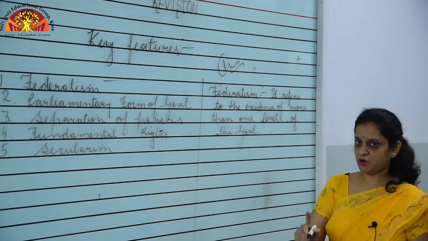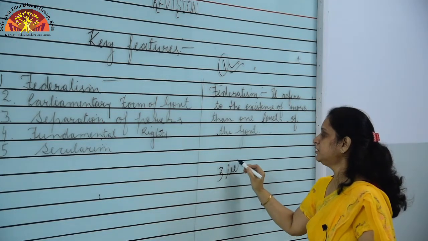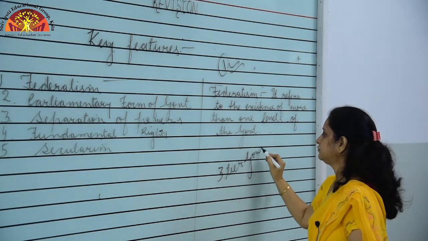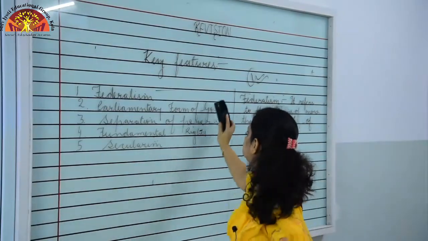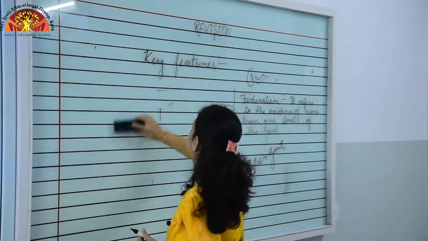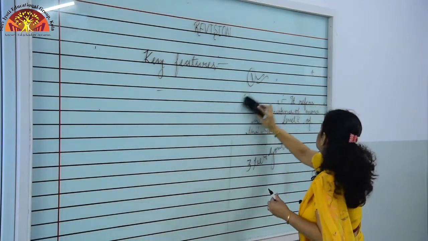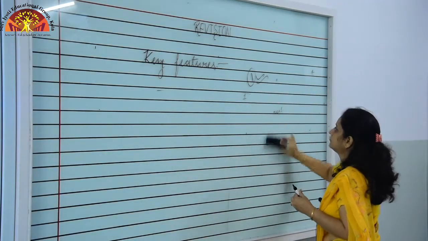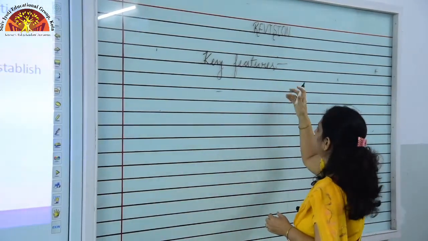We usually say that we have a 3-tier government. Okay, how is it? We are talking about federalism.